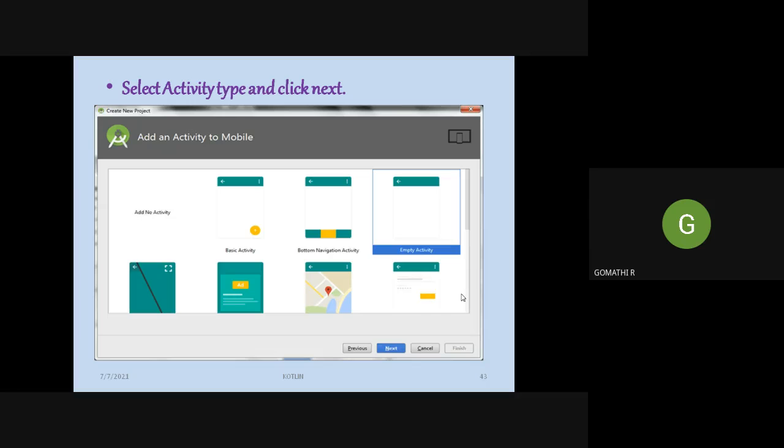We can choose a template for your activity initially. Here you have an empty template with a screen like this. You can choose that empty template and go to the next screen. That is the GUI part in which you will be choosing all these settings and templates.